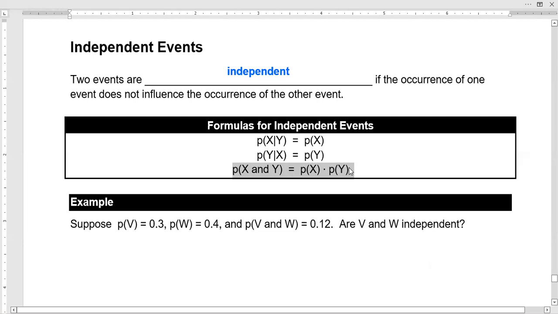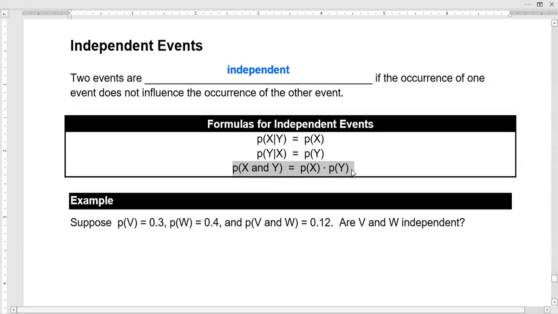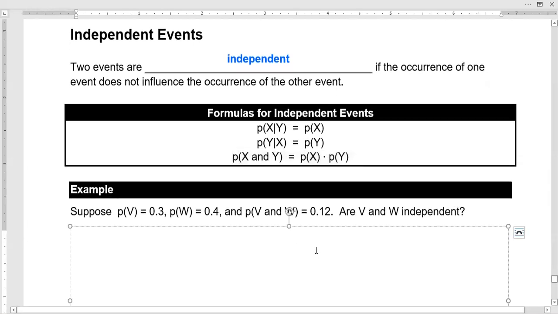So my recommendation for this formula is not really to use it that often, in the same way that when we had mutually exclusive events, for the probability of X or Y, we didn't have to worry about subtracting an and. That's really great for mutually exclusive events, but only mutually exclusive events. This formula is really great for independent events, but only independent events. So we're going to use it, but I don't think of it as using the formula. I think of it as, oh, I'm in an independent event situation. This is the process that I use. So let's go ahead and look at a couple of examples.